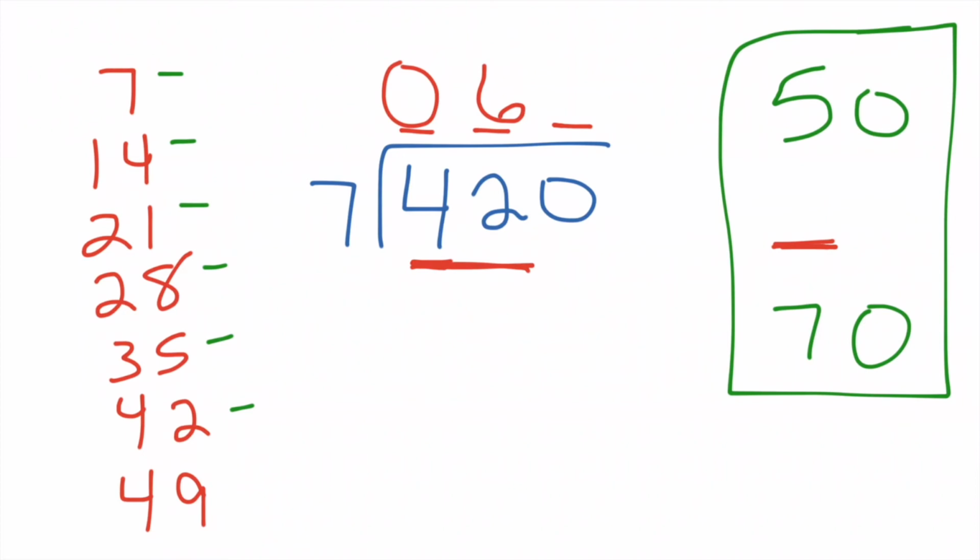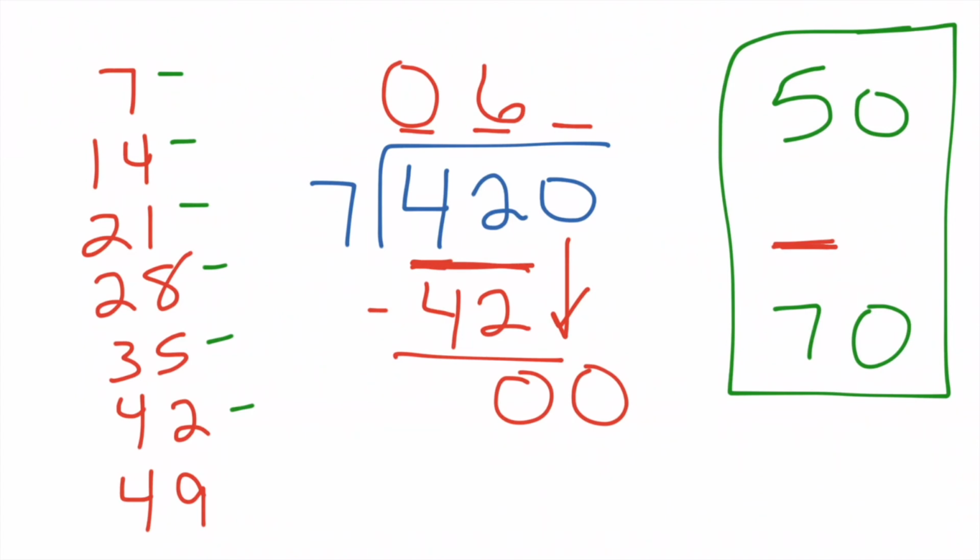So 6 times 7 would be 42 tens. I only had 42 tens, so that leaves me with none. And I have no ones to split up. And if I'm splitting nothing into 7 groups, that's going to give me 0 ones, which tells me that the actual answer to this question was 60, which falls directly in the middle of 50 and 70, which was our range, which was our too low and our too high.